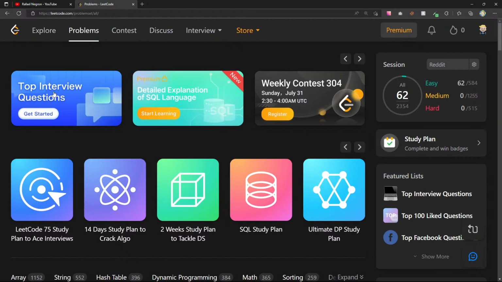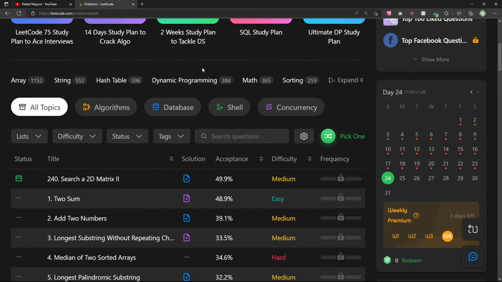So today we're going to be solving some more questions. I started a week ago on question 1, and now we've done 62 questions. So we're going to hit that 100 question milestone soon. I'm very excited for that. And without further ado, let's get it going. I hope we can solve some questions today and have some fun doing it.